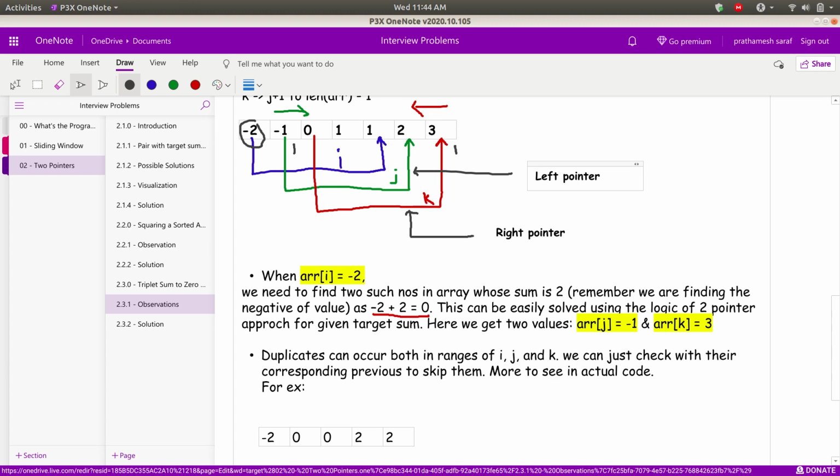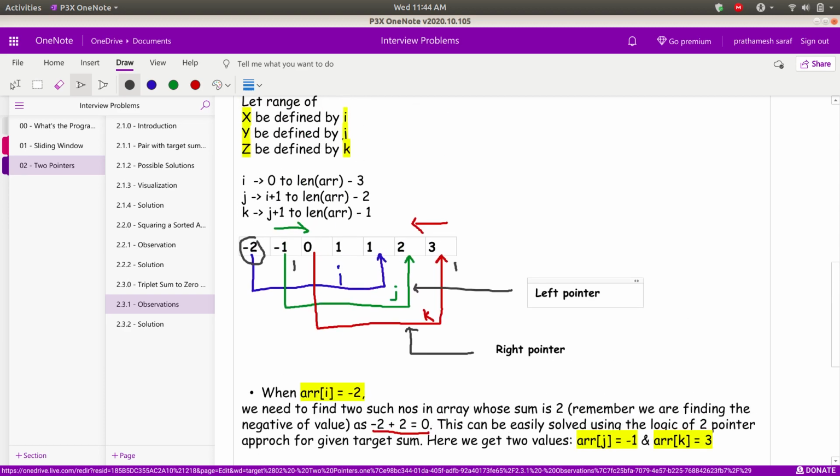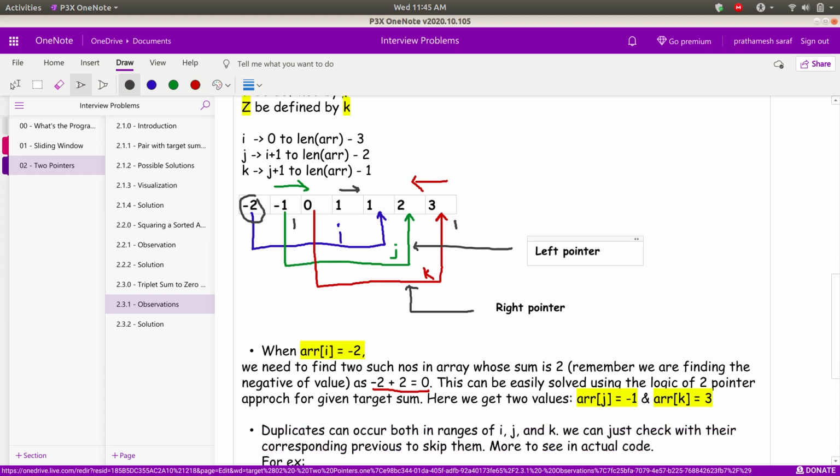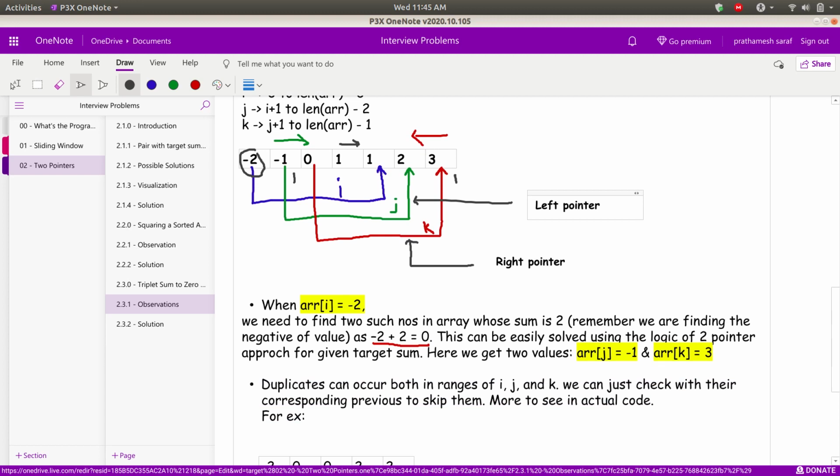That is, for each element you check with the corresponding j and k ranges, whether a value is possible for the given sum. For this -2, my j will start from here and my k will start from here. Suppose my i is at this range, then my j will start from here, and again my k will start from the same end index. Always my j will start from one element more than i, and afterwards we can use our same two pointer logic to solve this problem.